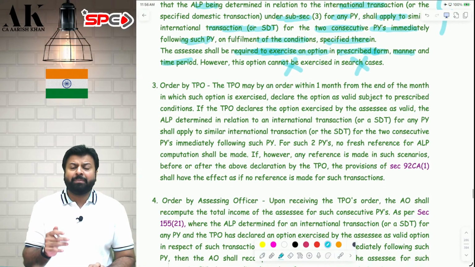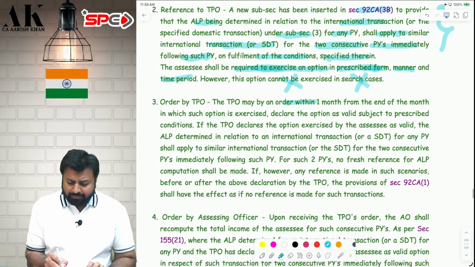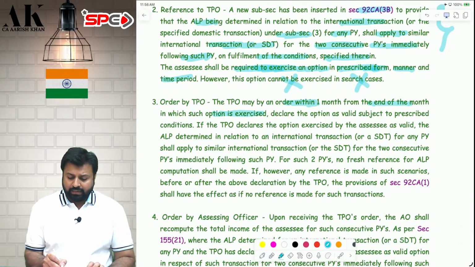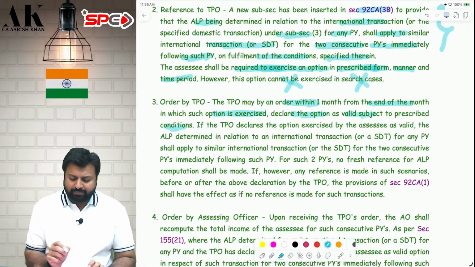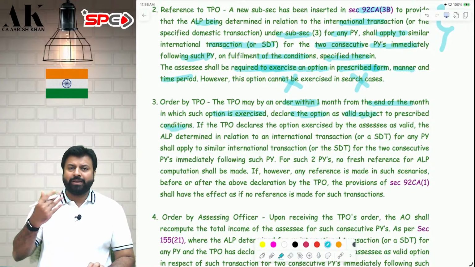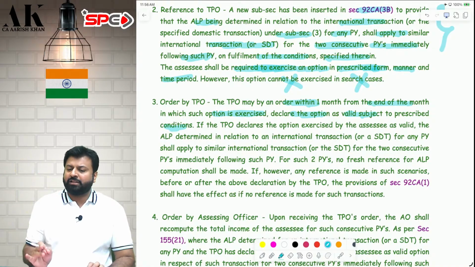Now, after you give an application, the TPO will pass an order within 1 month from the end of the month in which the option is exercised and declare the option as valid, subject to prescribed conditions. So once you make an application, the TPO will declare the option as valid, and for the next 2 years also the same arm's length price will be applied in your case. No need to refer again and again.